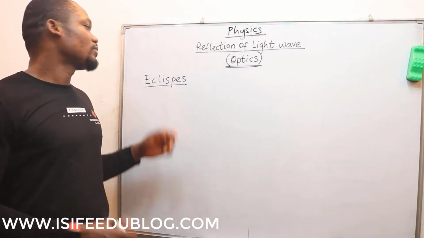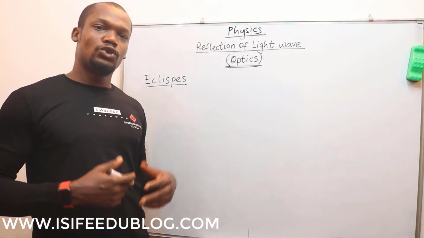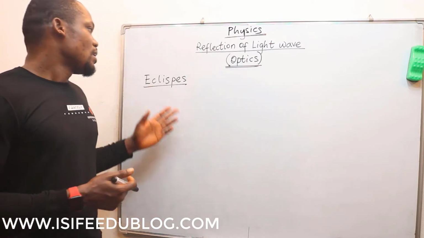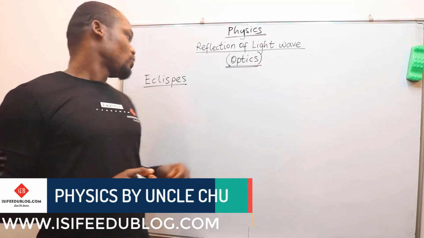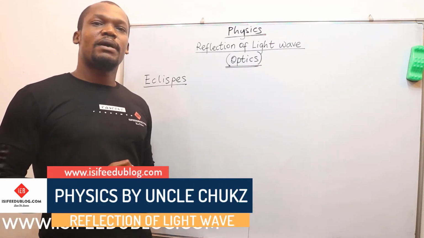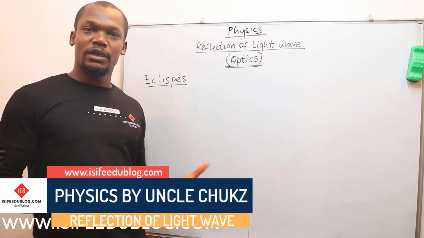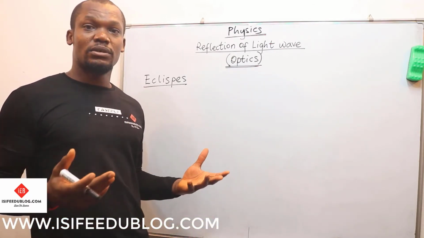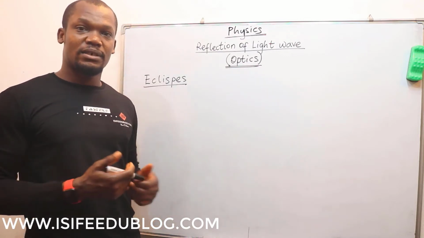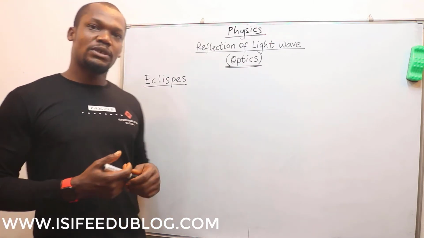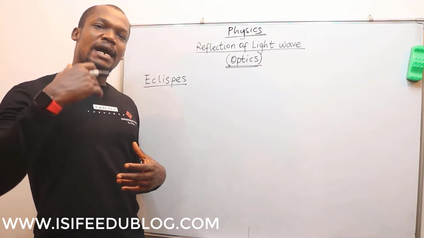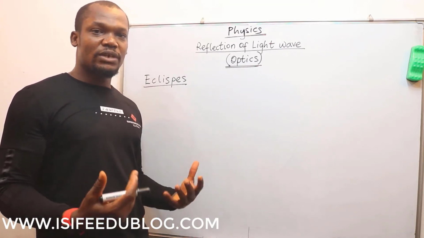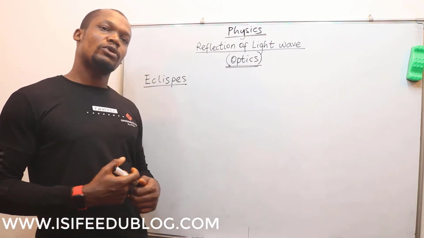Now we are going to talk about eclipse. So we need to know what an eclipse is and how it happens. First of all, talking about eclipse, we are talking about astronomical bodies or the heavenly bodies, such as the planets, the sun, the moon, and satellites. So, eclipse occurs when an astronomical body or a heavenly body casts shadow on another astronomical body.